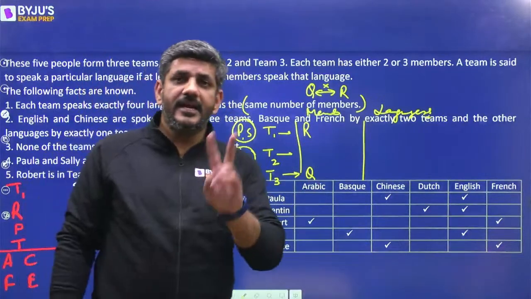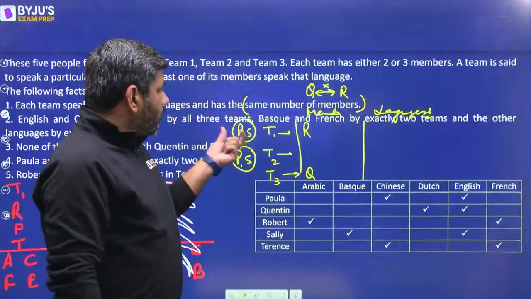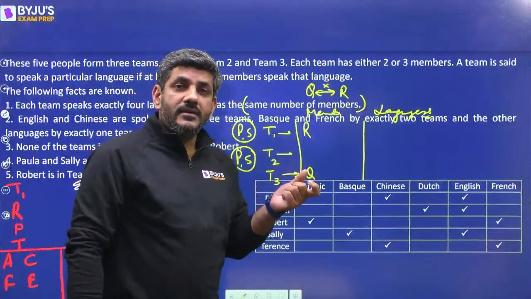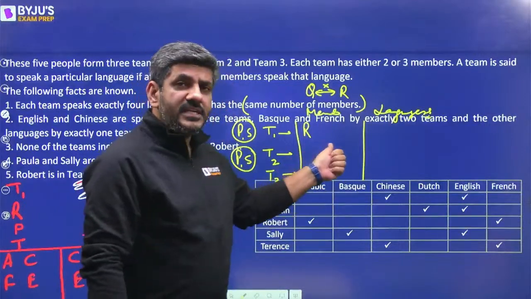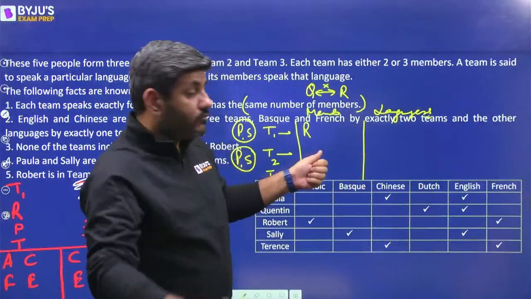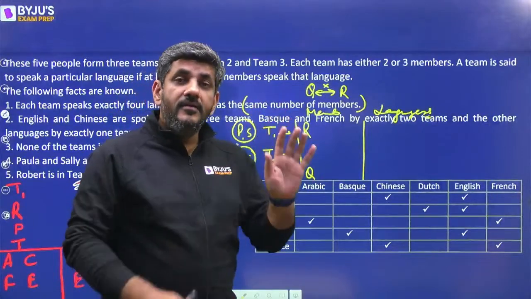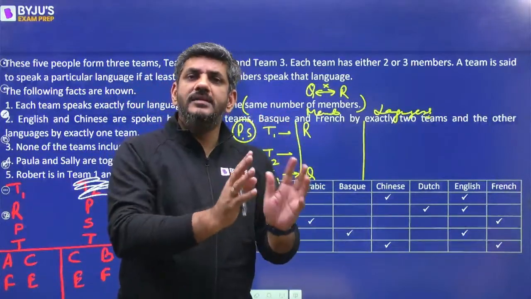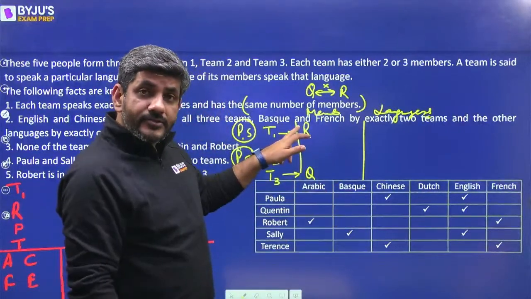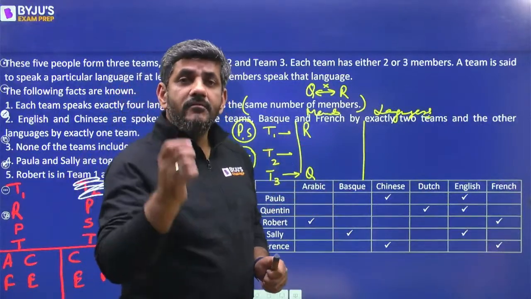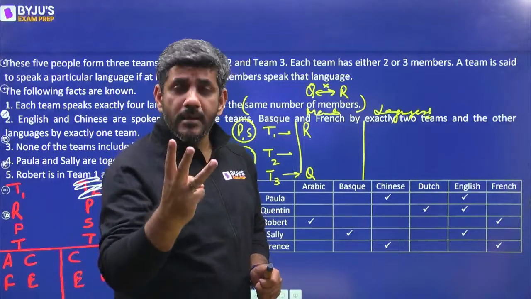Now, the first thing that I get from here is that Paula and Sally are together in 2 of the teams. Let us say one of the teams is T2. So the other team would be either T1 or T3. Whichever team is there where Paula and Sally are together, that team would have another member already. So can I say a team will definitely be having 3 members?